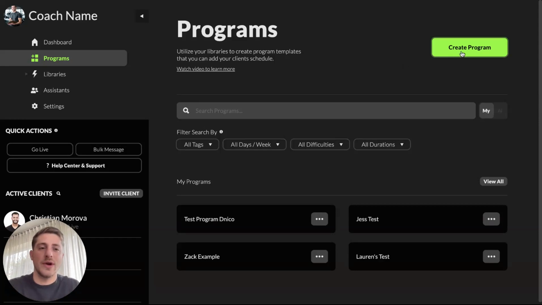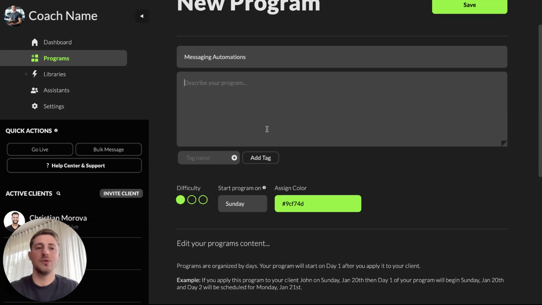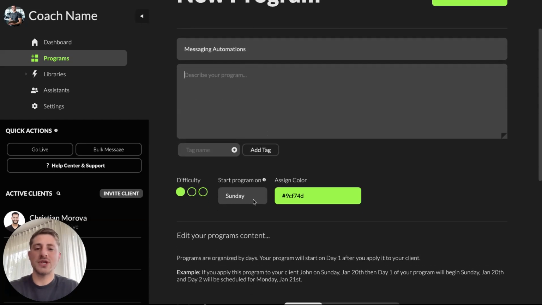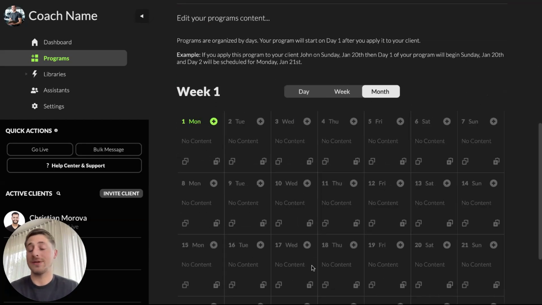I'll show you a quick example here in a second, but let's go create a new program. We'll call it messaging automations. Now, don't worry, the name of the program is not something that your clients see. This is simply for you to reference. We'll start it on a Monday, and we can now start dripping out the messages.